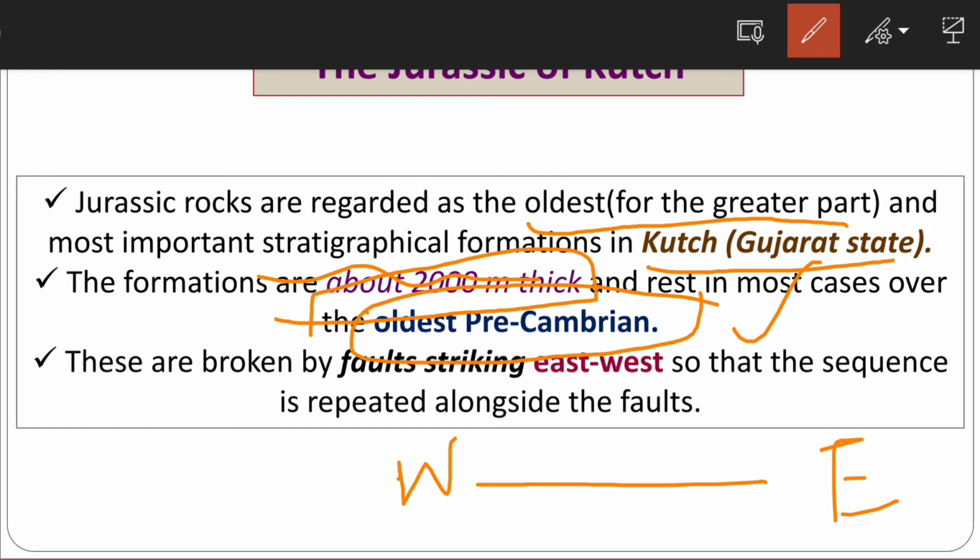So the Deccan Traps overlie the Jurassic rocks, and the Precambrian rocks form the base. They are broken by faults, and these faults are striking east-west, so that the sequence is repeated alongside the fault. So for these folds and faults, the important strike is east-west.